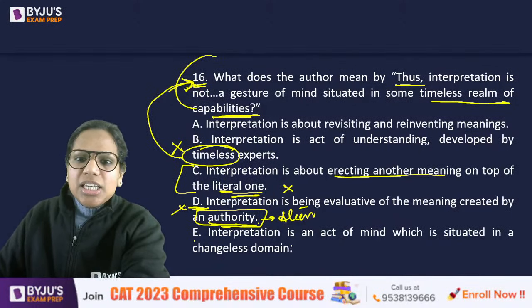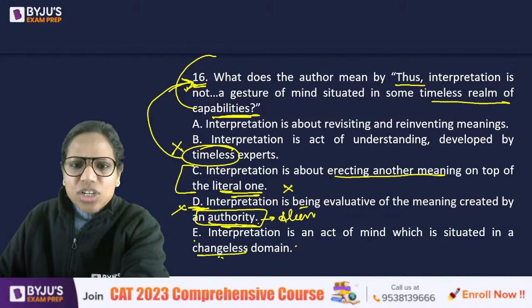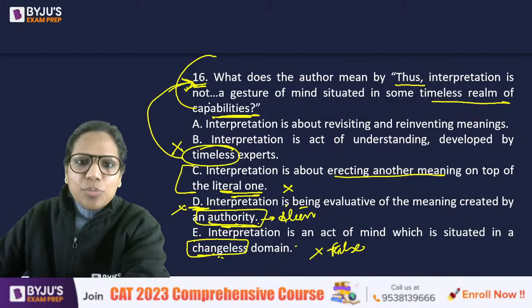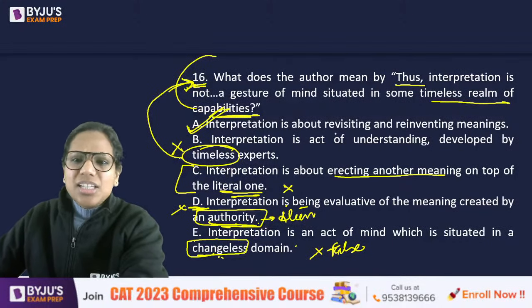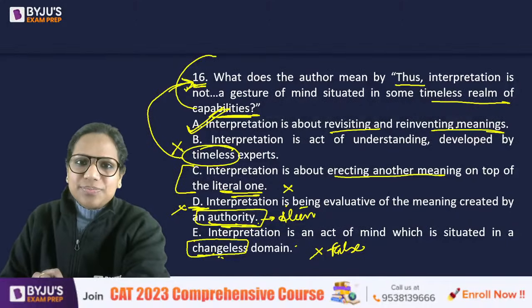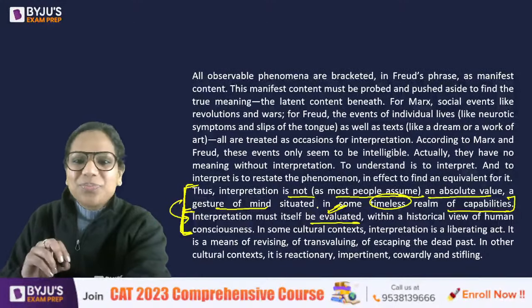Eliminated. E. It's an act of mind which is situated in a changeless domain. Changeless? No, it rather keeps changing. So E is false, alien, not something that I can infer from here. A is the answer. Revisiting, reinventing meanings. That is what interpretation is about. And this was something that was given to us also, that it must also be evaluated.